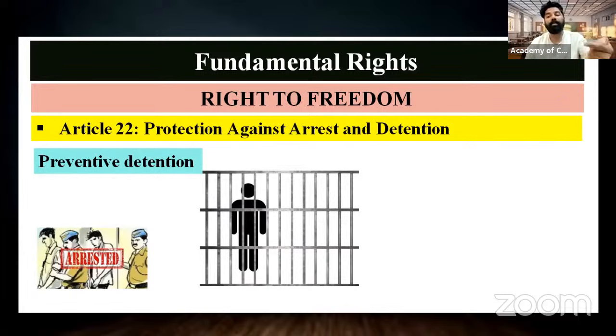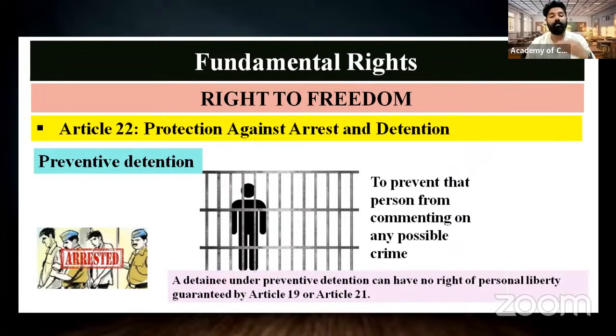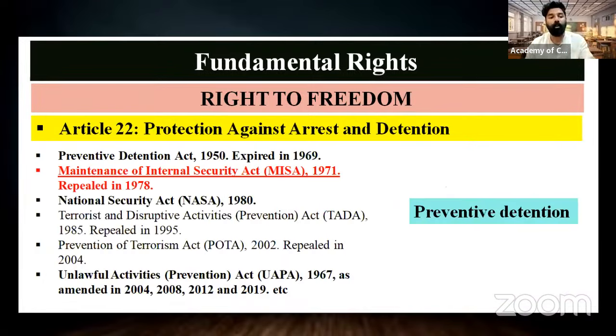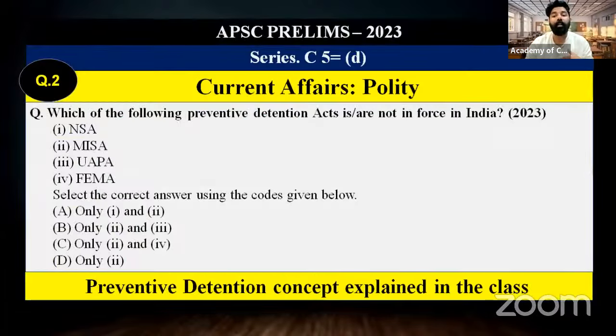So before you commit such crimes, in order to prevent you from committing any offenses in the future, you are detained. That is what is meant by preventive detention. This is already covered under laws like the Preventive Detention Act 1950, which expired in 1969. Later, the Maintenance of Internal Security Act was introduced in 1971, and that was also repealed in 1978. But currently, NSA, UAPA, FEMA, etc. are the laws under which preventive detention is available.